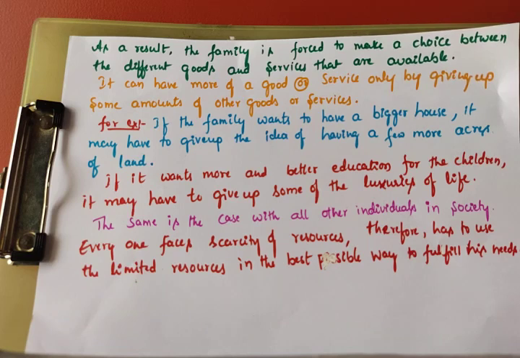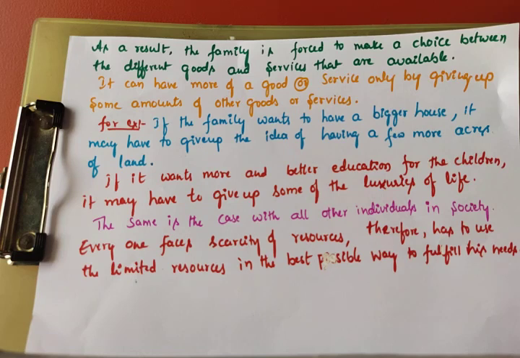For example, if the family wants to have a bigger house, it has to give up the idea of having a few more acres of land.